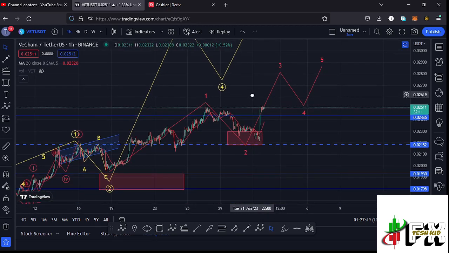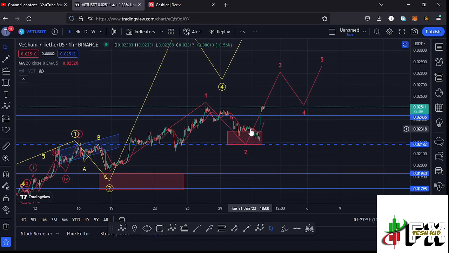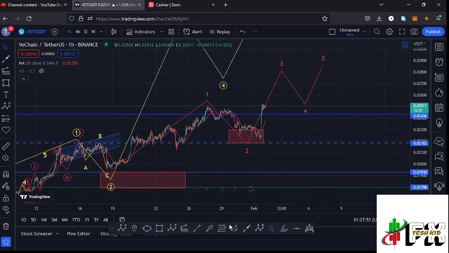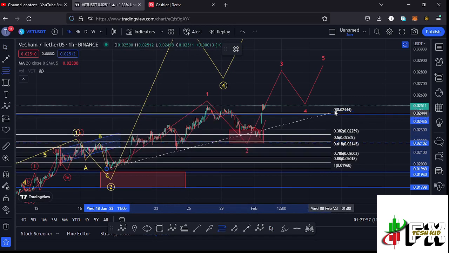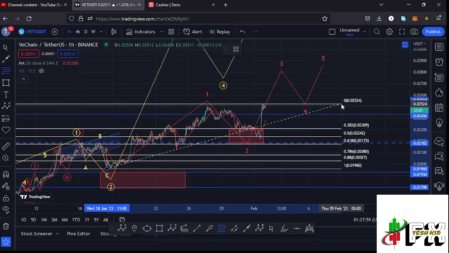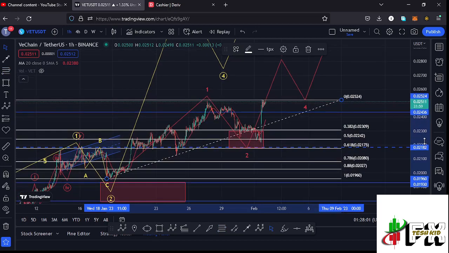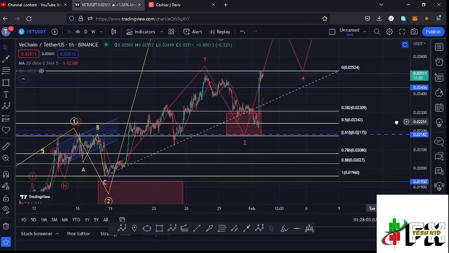And by first showing you that this second wave has done the minimum that we expect a second wave to do, by connecting the Fibonacci's from the low of the first wave to the high of that wave 1, that gives me a minimum retracement area in the formation of that wave 2 between the fib level 0.382 and the fib level 0.5. And it is within this red target area that I'm expecting to see the low for that second wave. And you can see we managed to get back into this target area, retraced back to the fib level 0.5 and the fib level 0.618.